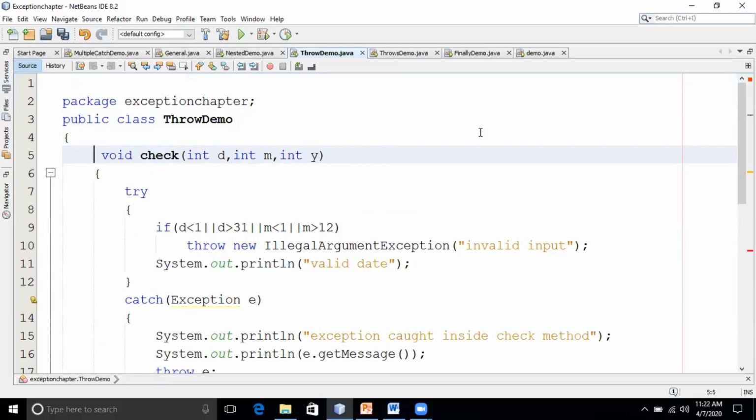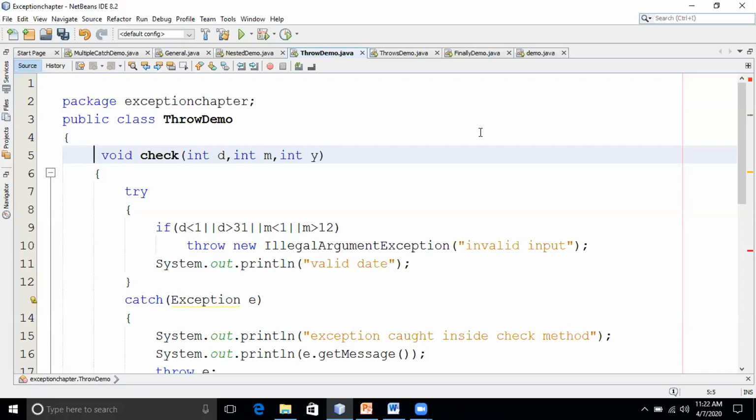Now by using which object can I access this check method? The throw demo object, isn't it? Can I access it by using any other object? No. So that time it will throw an error. That's the meaning of illegal argument exception: when invoking a method, whether we are using a proper object or not.